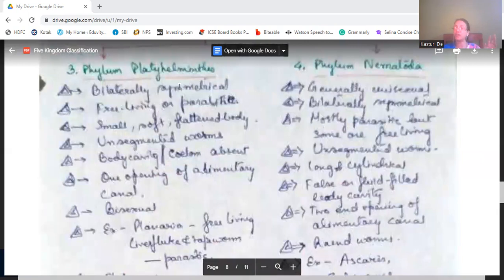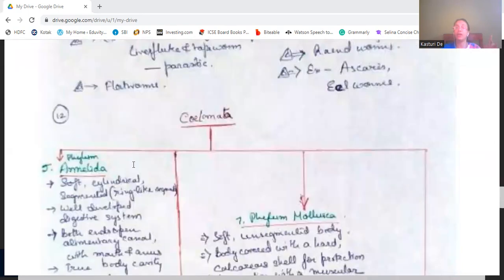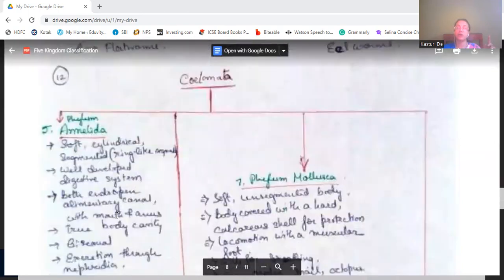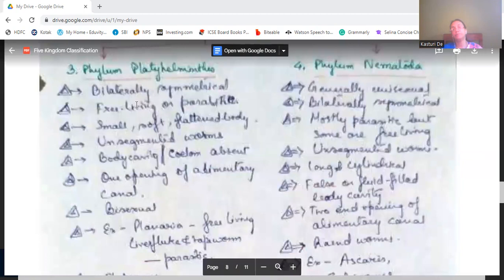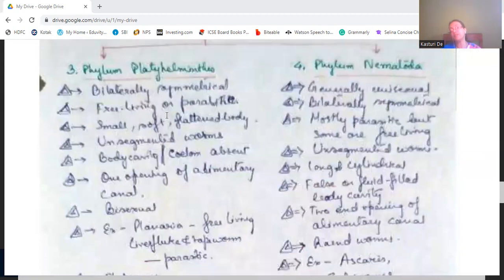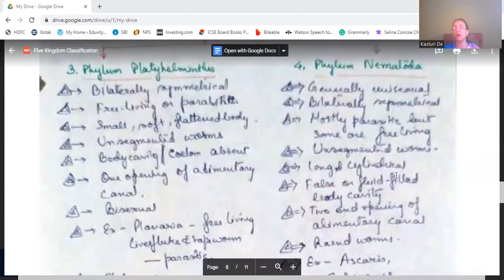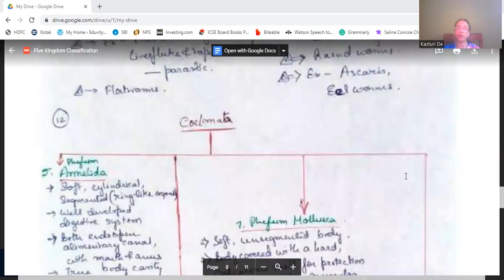Platyhelminthes are bilaterally symmetrical. Nematoda are bilaterally symmetrical. Annelida are also bilaterally symmetrical. Platyhelminthes are free living or parasitic. Nematoda are mostly parasitic, but some are free living also.